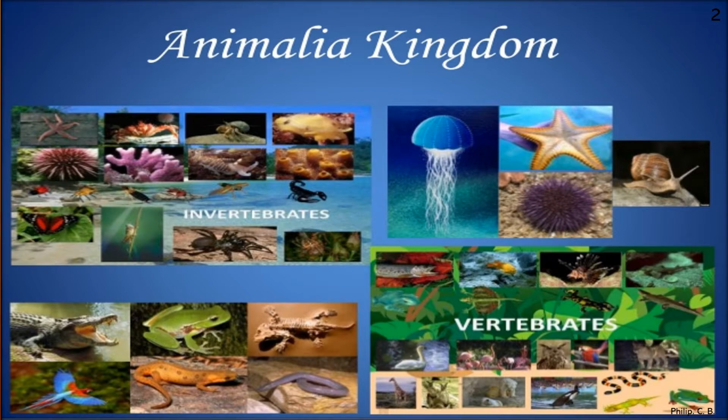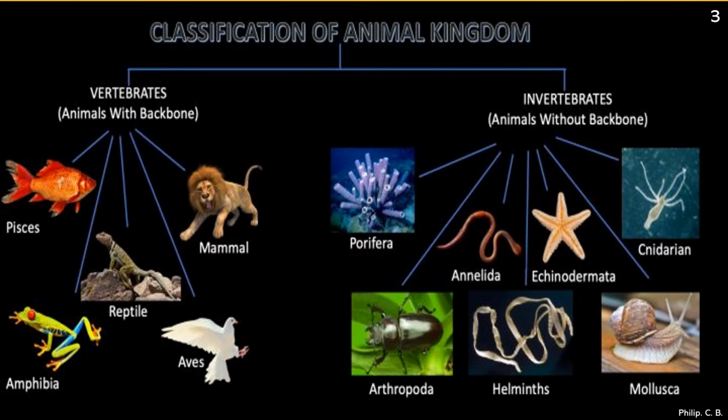Now we move to the next slide, where here you can see perfectly the classification of the animal kingdom, where towards the left are vertebrates. Vertebrate means presence of a backbone, or animals with a backbone. So here there are 5 classes: Pisces, where fishes are present; Amphibia, frog; Reptilia, lizards, snakes, turtle, tortoise, etc. Aves, birds; and Mammalia, all other terrestrial species, specifically tiger, lion, elephant, all those species coming under mammals.